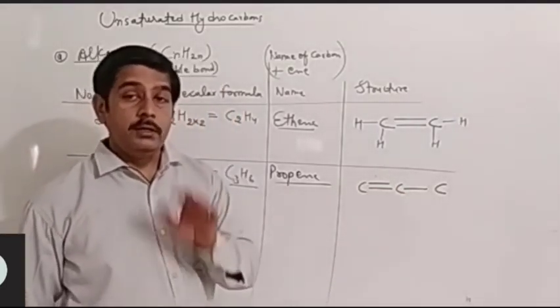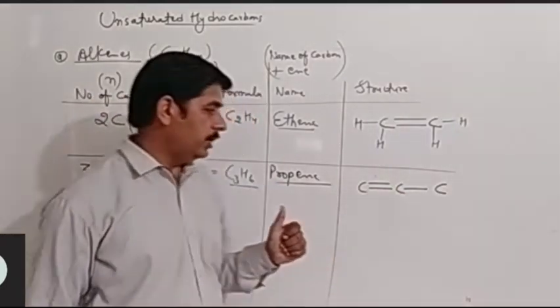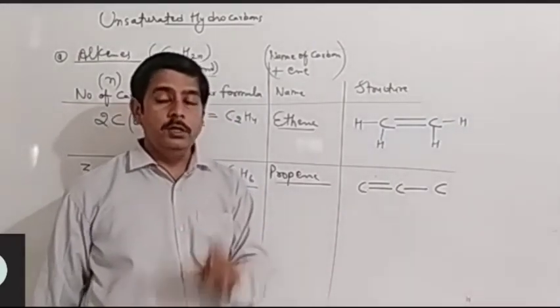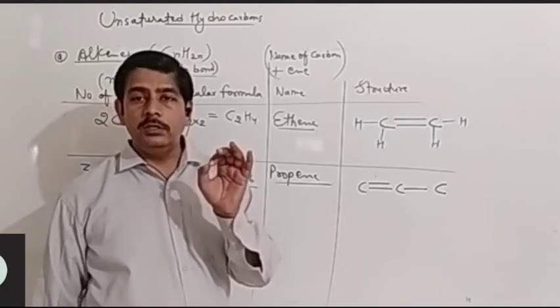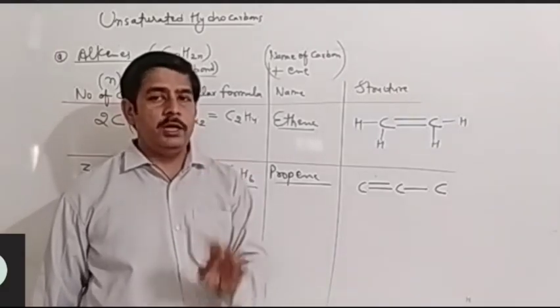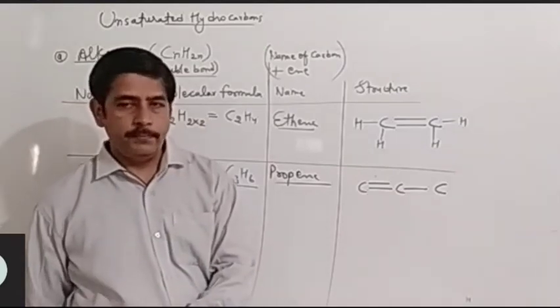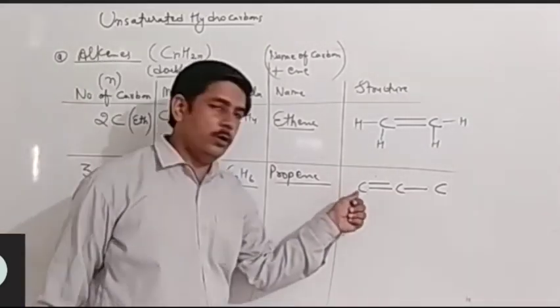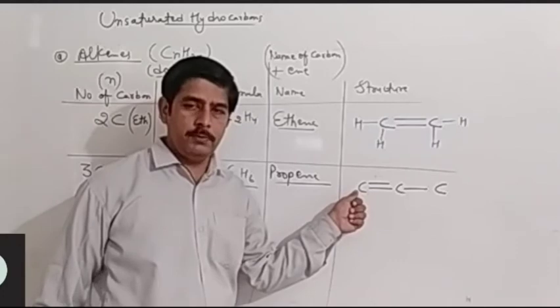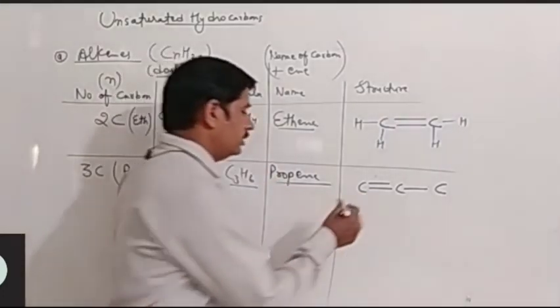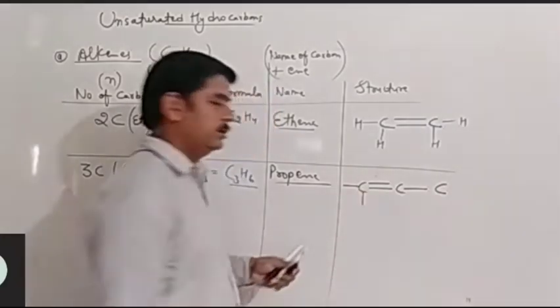No problem. Now what you have to do next is place hydrogen, but be careful. Remember one thing. Each carbon should have 4 bonds, not less than 4, not more than 4. Okay. So right now we have 2 bonds with this carbon. So it will form only 2 more bonds with hydrogen like this, 1 and 2. That's it.